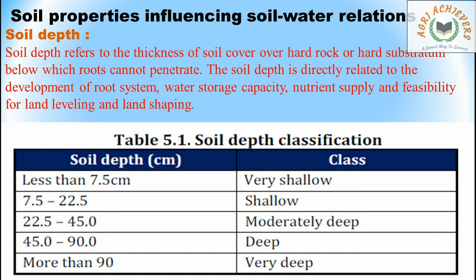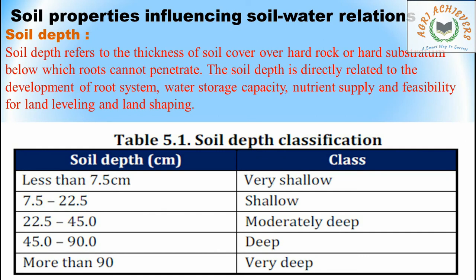Here the soil depth classification, see friends, less than 7.5 centimeters it is very shallow, 7.5 to 22.5 centimeters soil depth it is shallow, 22.5 to 45 centimeters it is moderately deep, 45 to 90 centimeters it is deep, more than 90 centimeters it is very deep.